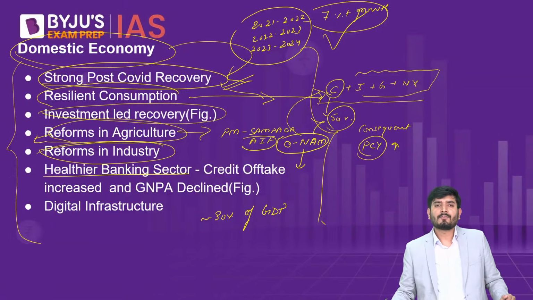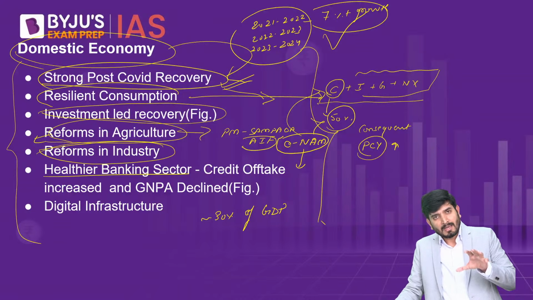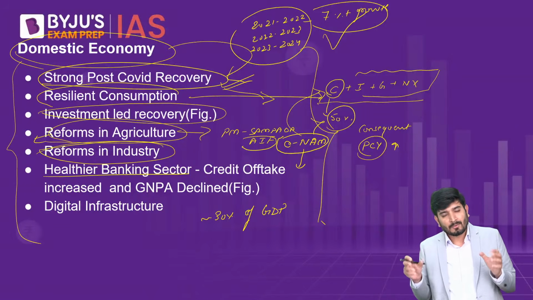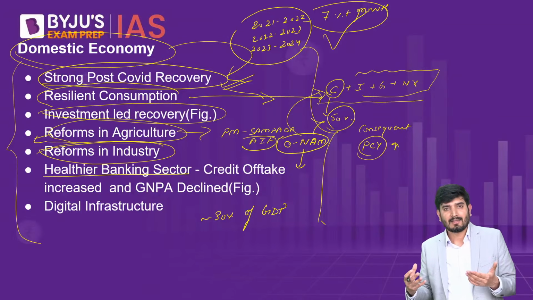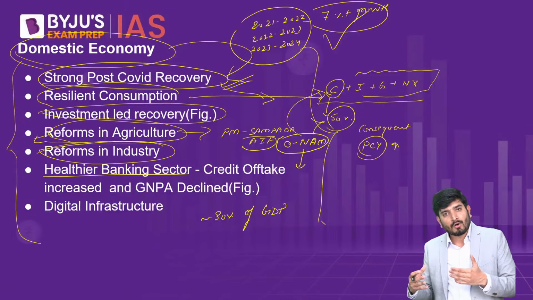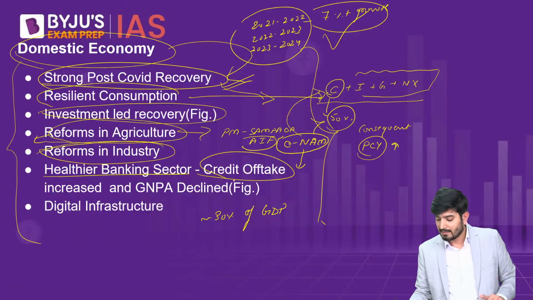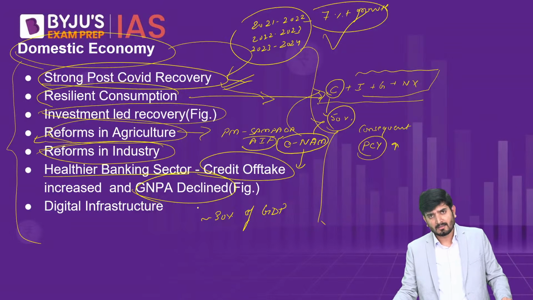At that time, we were facing something called the twin balance sheet challenge. That is, both the balance sheets of the corporates and the banking sector were under severe strain. So from that bottom, the government started reforming the banking sector, and later on, banking sector reform also started giving results. As of now, both the credit offtake, which is more than 15%, and the gross non-performing asset are performing well.